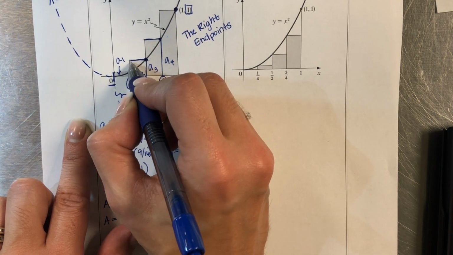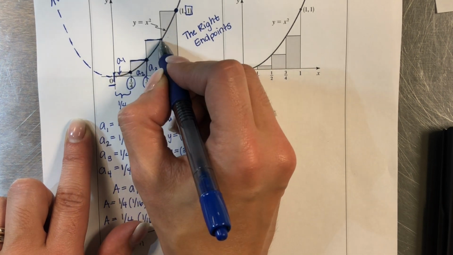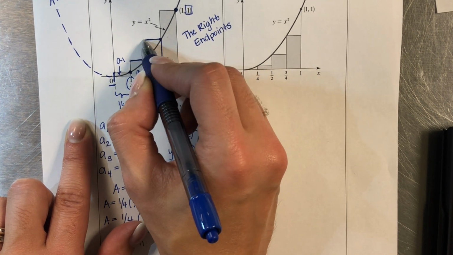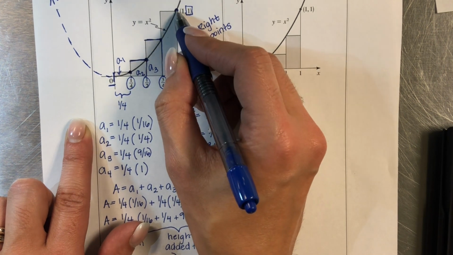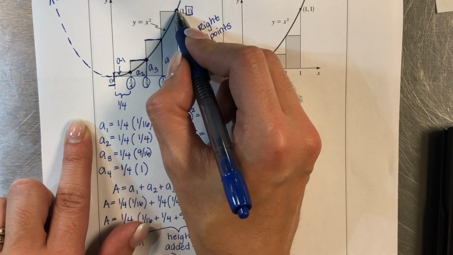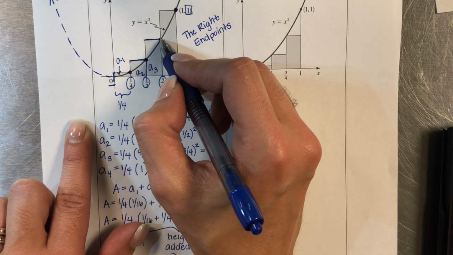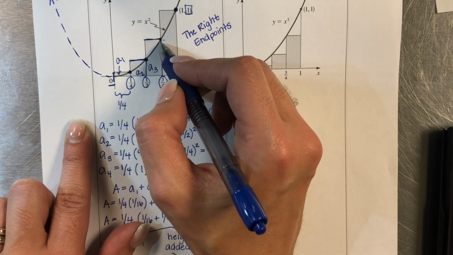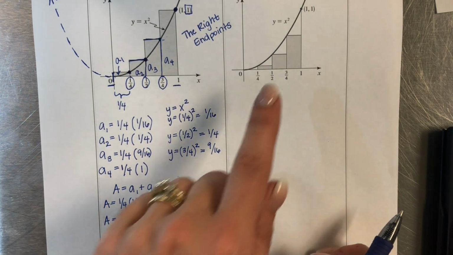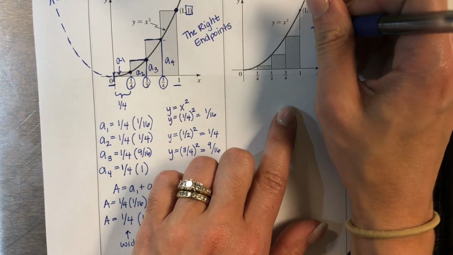The right corner as opposed to the left was the height of our rectangle. And that's part of the reason in this one that our rectangles went over the curve, because the right point was in a higher position than the left point on the curve. So on this one, they're using the left endpoints.